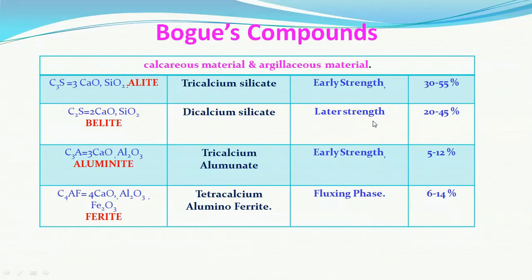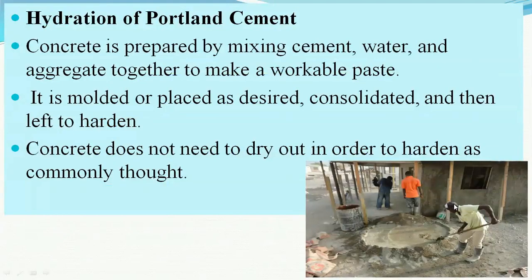Belite gives the strength but later, 20 to 25%. Aluminate gives the early setting, we can call it early setting or rapid hardening, 5 to 12%. And the tetracalcium aluminoferrite, again early setting, fluxing phase, 6 to 14% in the cement.